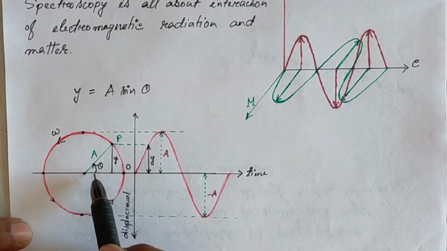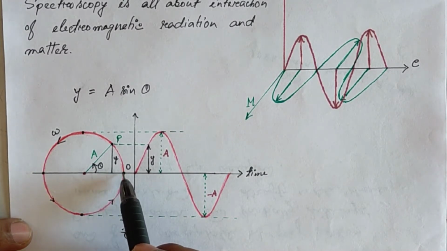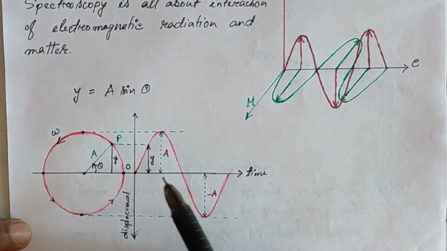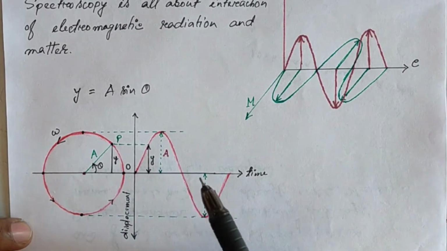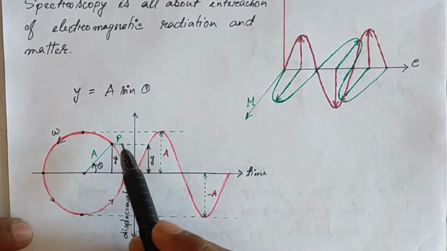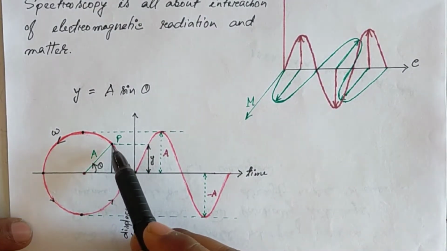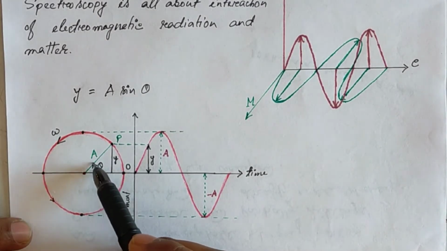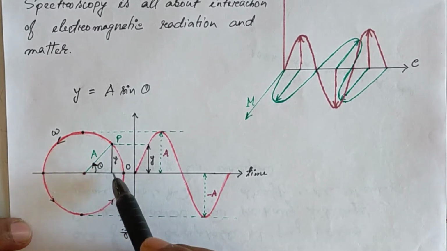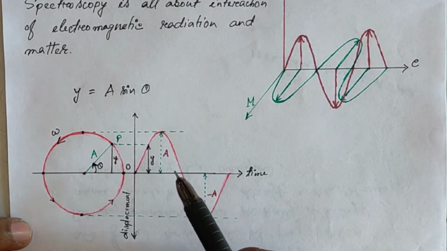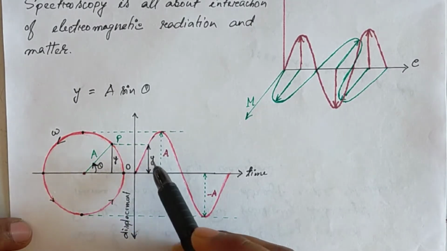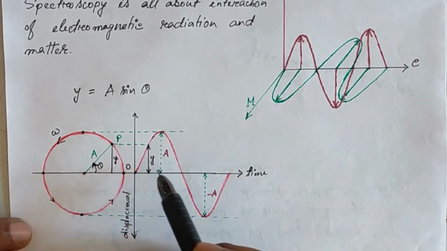That means angle theta will be 0, and there will be no displacement. So the wave will start from this point where displacement is 0. When the particle reaches this point P, there will be an angle theta and the displacement will be y. And here in this wave you can see that the displacement is y.